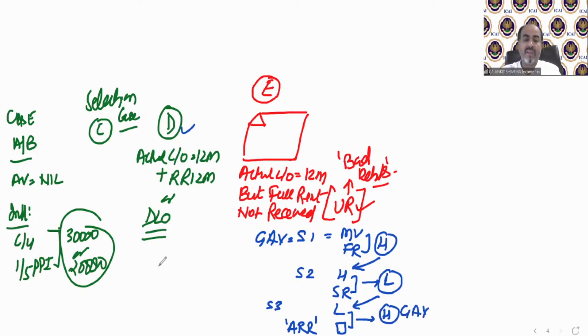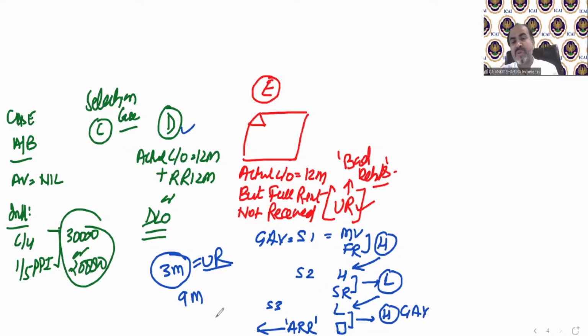So if there was unrealized rent of 3 months, for example, the tenant occupied the property for full 12 months, but he only paid 9 months rent. Understand? He only paid 9 months rent. So 3 months rent is unrealized rent. Now this word says actual rent received.